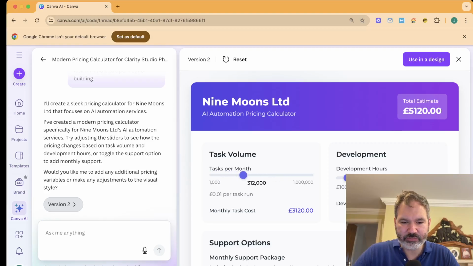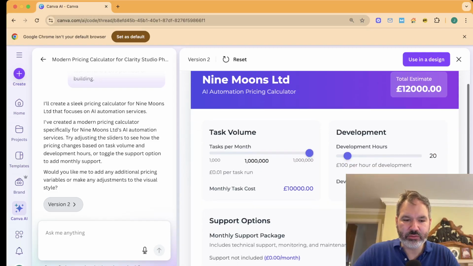It's like logarithmic by the looks of it. That's incredible. It's come up with a logarithmic scale, so you see it goes up more slowly to begin with, which makes sense, because obviously when you're talking about 1,000, you're not going to want to go up in 10,000 from 1,000, but then equally when you're at 500,000, you might want to go up in bigger chunks, so it gets you to 1,000,000 more quickly. We can see the halfway point. Oh no, it's not a logarithmic. It's not truly a logarithmic scale. Okay, still pretty impressive. So we can set the task per month to what we want.